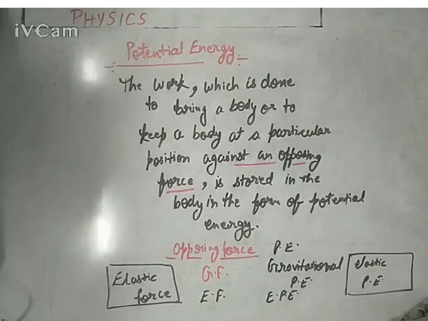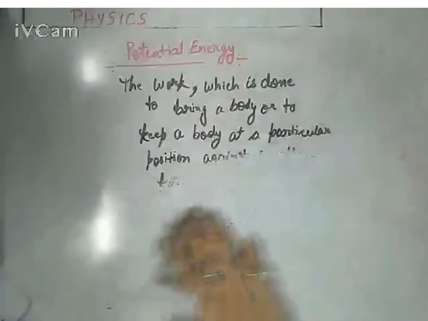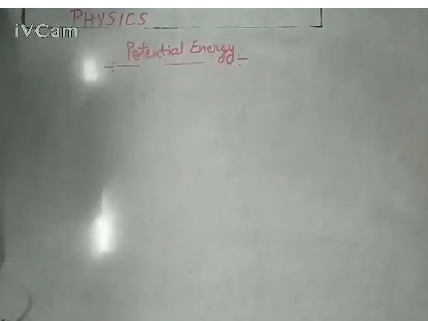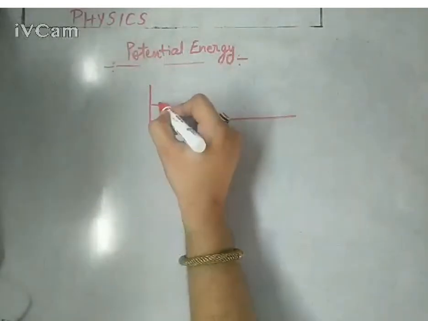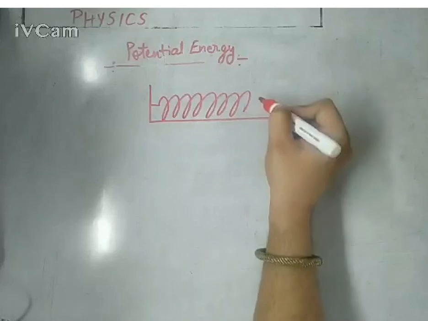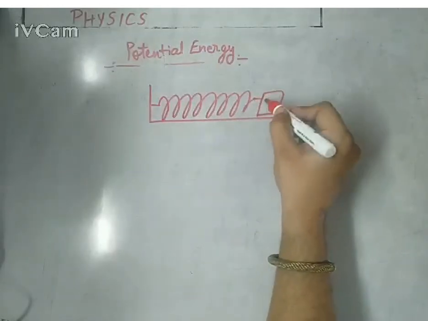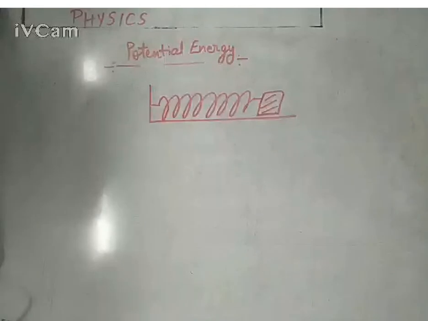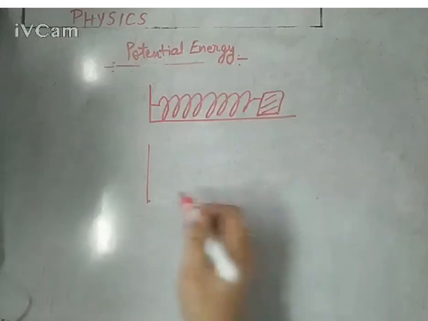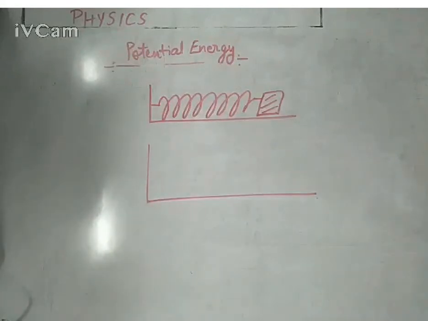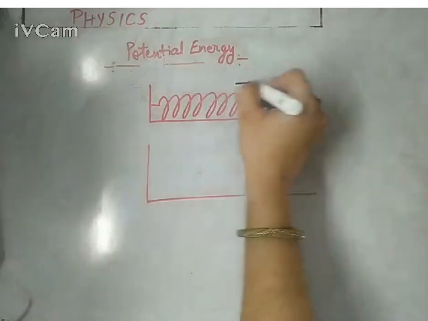Now let's prove that not every time is the potential energy formula mgh. Right now I am trying to derive the potential energy for a compressed spring. Potential energy is stored in a compressed spring which is placed horizontally like this. This is the normal state of a spring, not compressed, on a frictionless surface. And now you are compressing it against its restoring force. Whether you are expanding it or compressing it, you have to do some work against its restoring or elastic force. So you are applying a force over it.